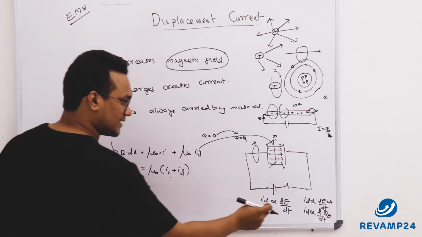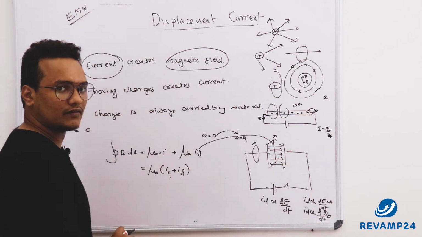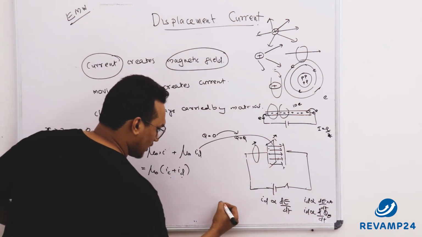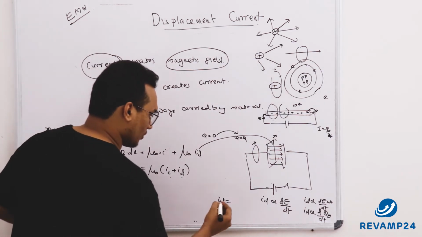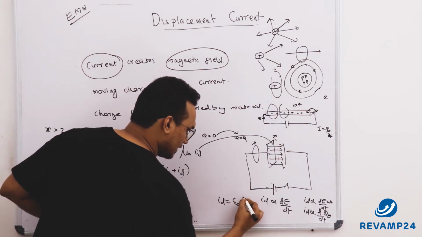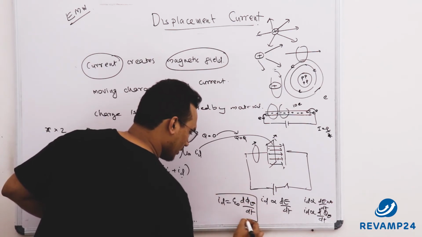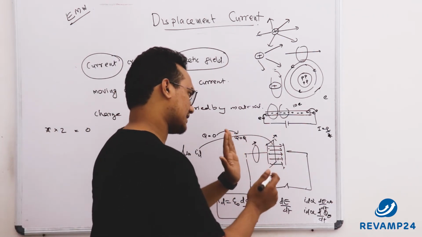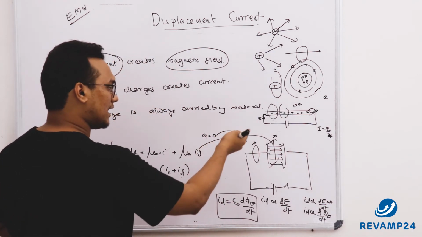Now this is a relation. So how can we convert it into an equation? By multiplying with a constant of proportionality. So ID is equal to, the constant of proportionality here is epsilon 0, so epsilon 0 into d phi E by dt. This is very important. Now obviously area will be constant in this example. As per this experiment, the area will not change.